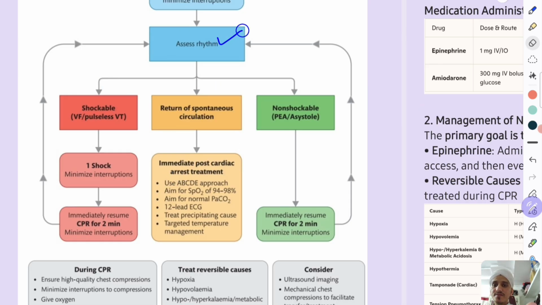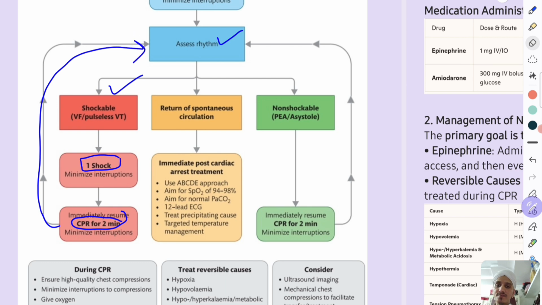So you will see here: assess the rhythm. If the rhythm is shockable, meaning VF or pulseless VT, give one shock. Provide CPR and minimize interruptions. Immediately after giving the shock, resume CPR for 2 minutes without any interruption. Again after 2 minutes, you will assess the rhythm. You will find one among three: either VF or VT, or return of spontaneous circulation, or a non-shockable rhythm. According to that, you will manage.